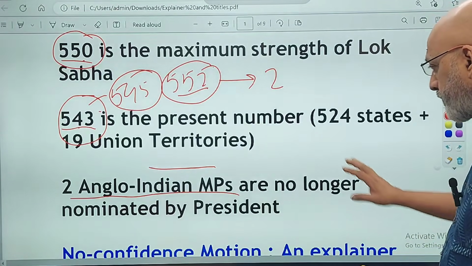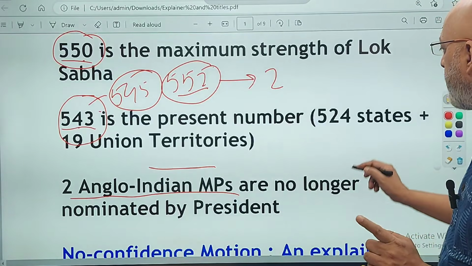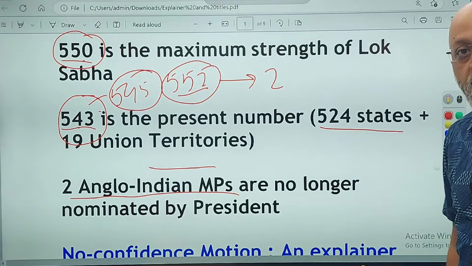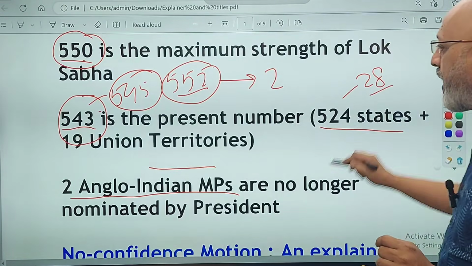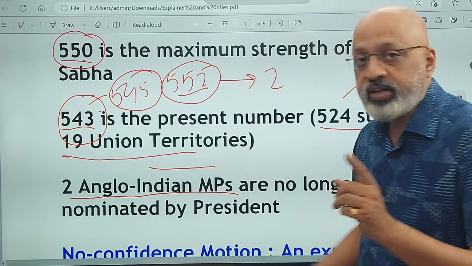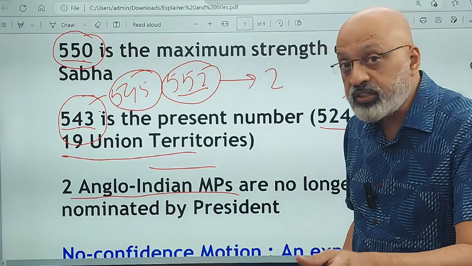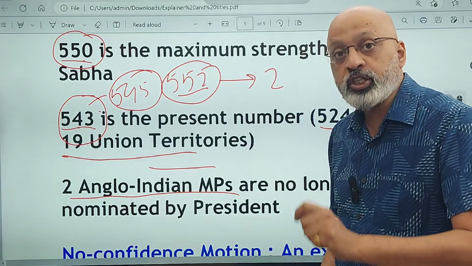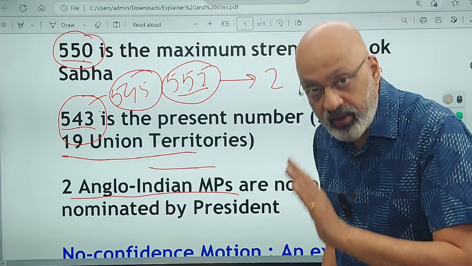Now, 543, and the breakup is 524 MPs from the 28 different states of India, and 19 from the Union Territories. Till Article 370 was removed, Jammu and Kashmir moved from a state to a union territory, right?